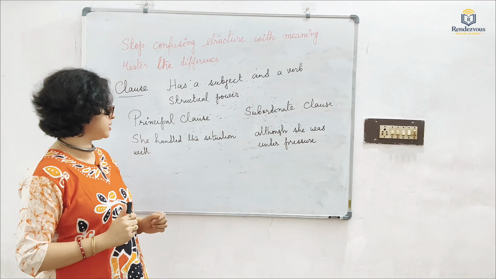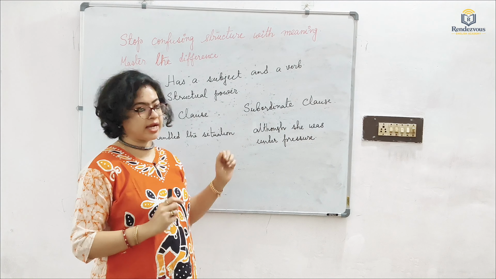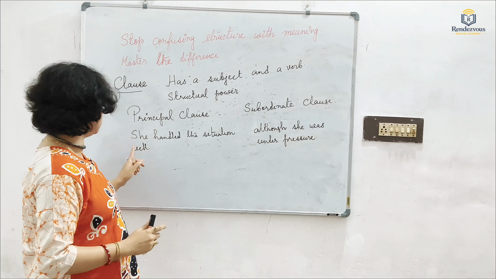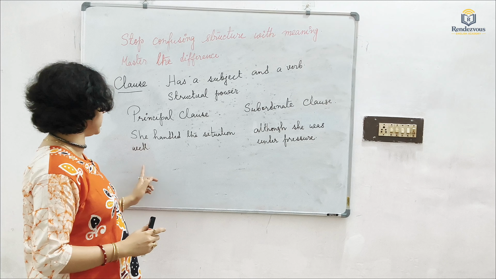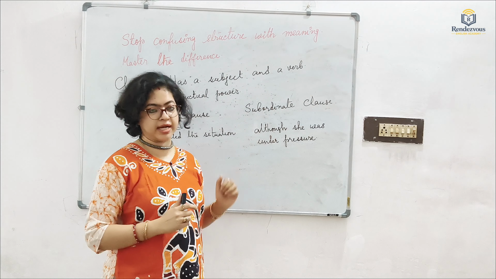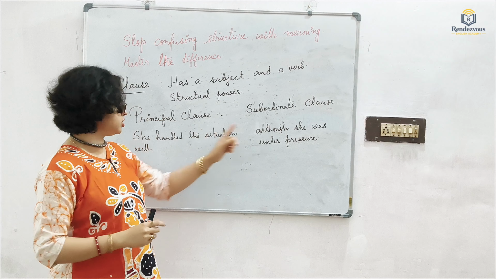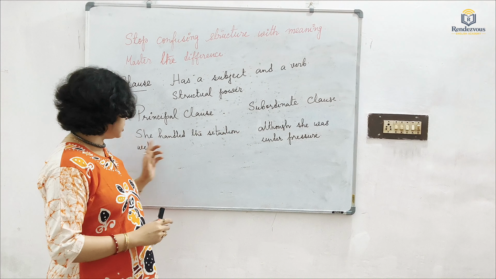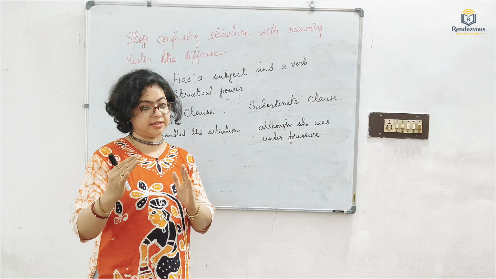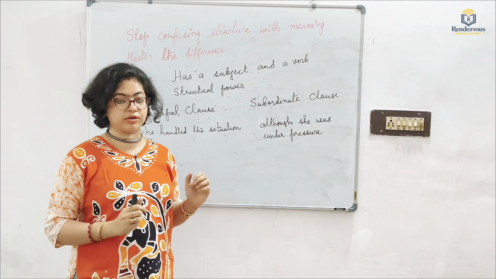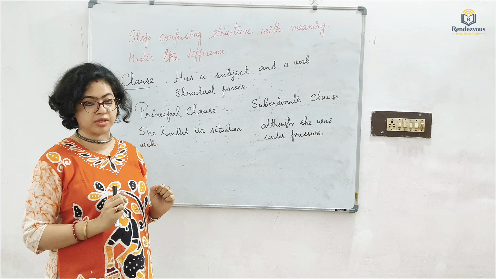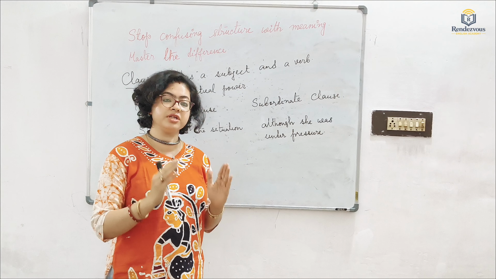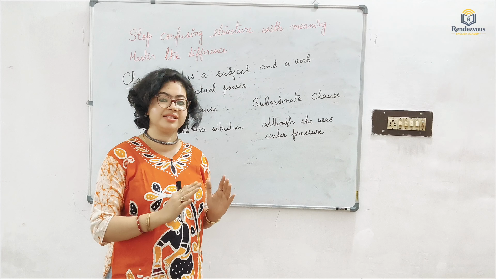But look at this. If I join these two groups: she handled the situation well, although she was under pressure. I have joined these two clauses, one principal and one subordinate. Then the meaning is enhanced when the subordinate clause is joined with the principal clause. But what has to be kept in mind is that the principal clause is complete in itself.